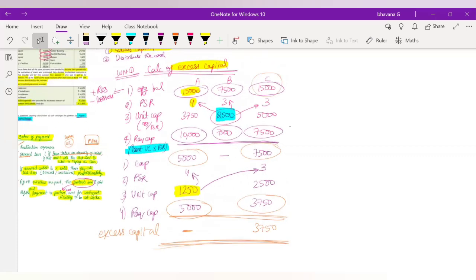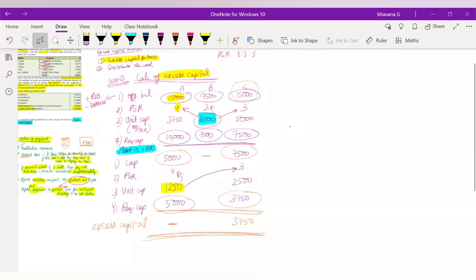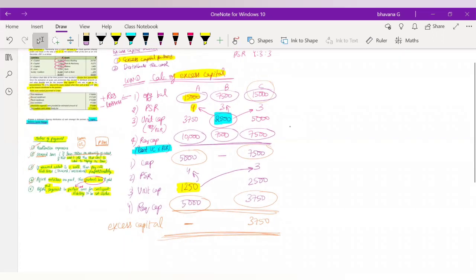Okay, fine. So now, when I was teaching you about the order of payment, I told you that after every other liability is paid off, at the last you will pay off partner's capital. So here you didn't know in what way you will have to pay off partner's capital. By doing the calculation of excess capital, you have found out a way on how to pay the partner's capital.